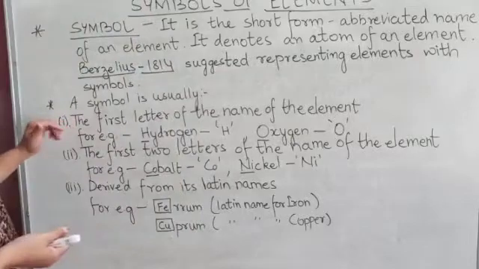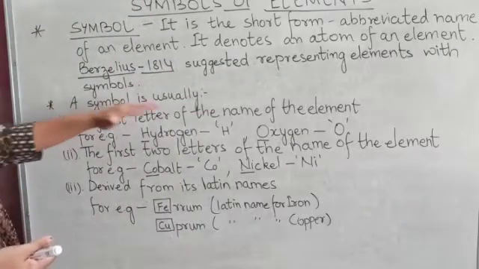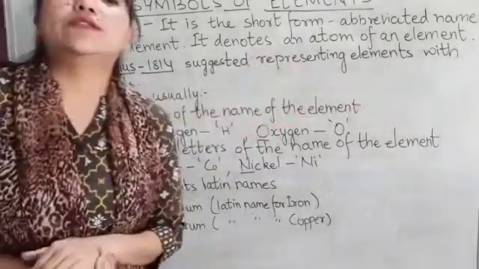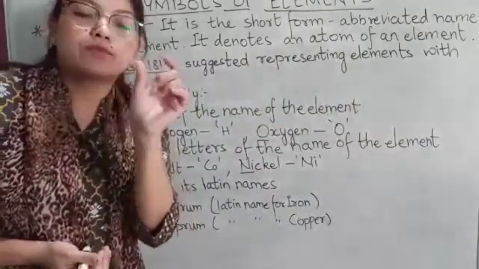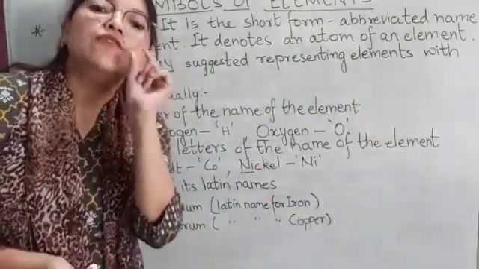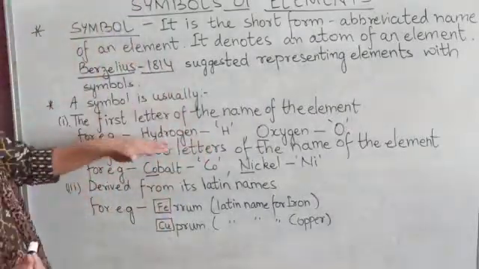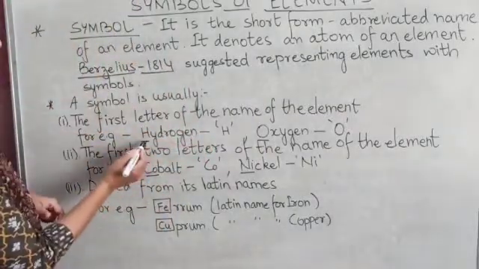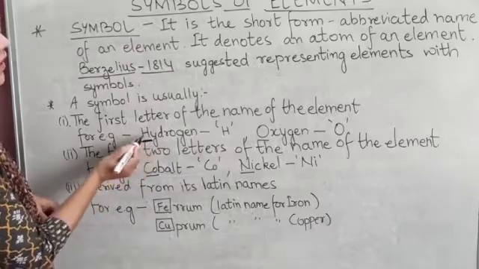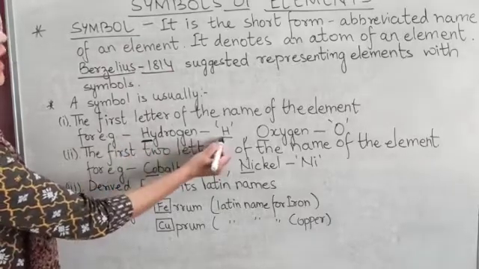The first one is the first letter of the name of the element. The symbol can be derived from the first letter of the element, as in the case of hydrogen. The first letter is H, so its symbol is H.